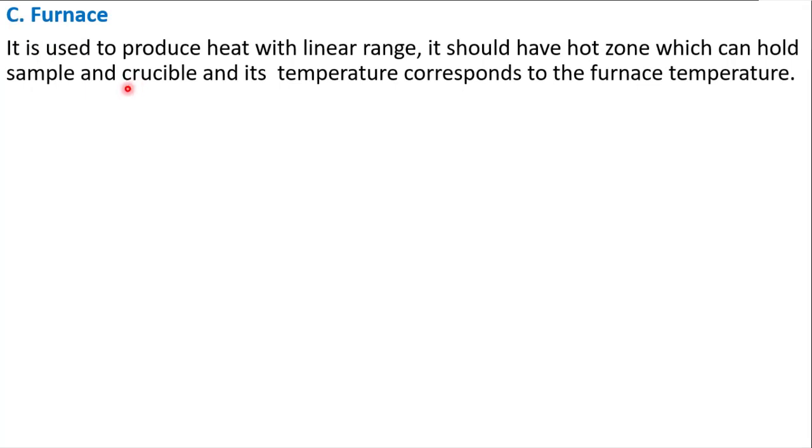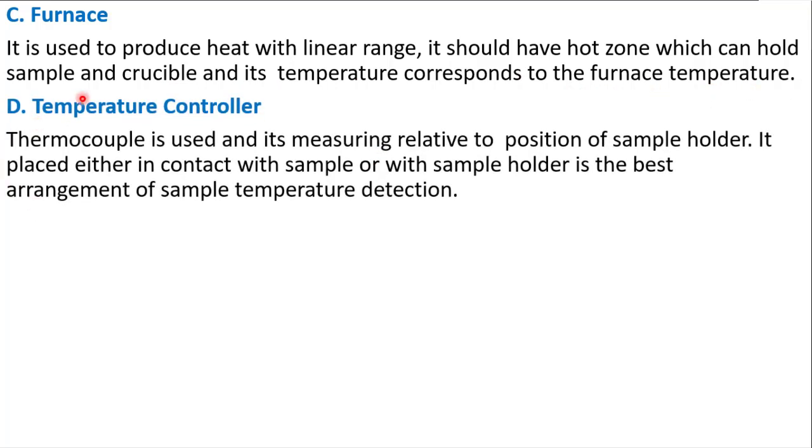Furnace. It is used to produce heat with a linear range. It should have a hot zone which can hold the sample and crucible, and its temperature corresponds to the furnace temperature. Temperature controller. A thermocouple is used, and it measures relative to the position of the sample holder. It is placed either in contact with the sample or with the sample holder, which is the best arrangement for sample temperature detection.